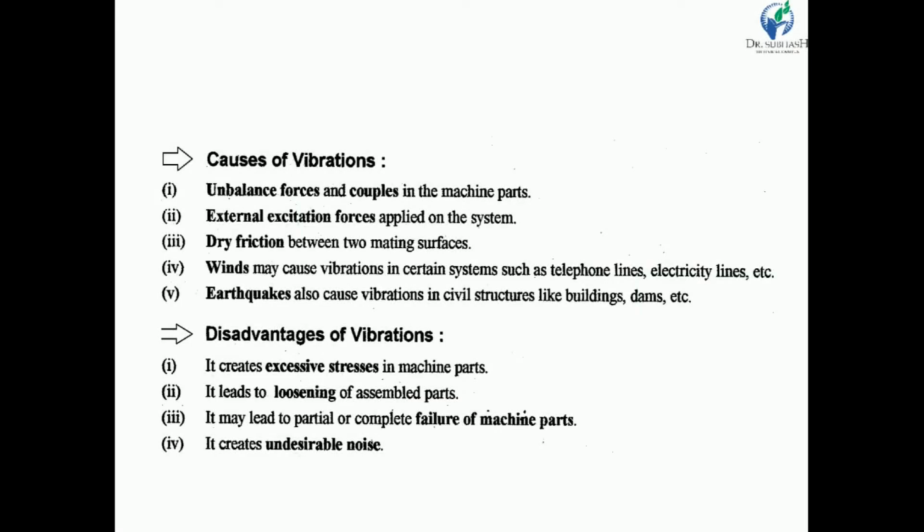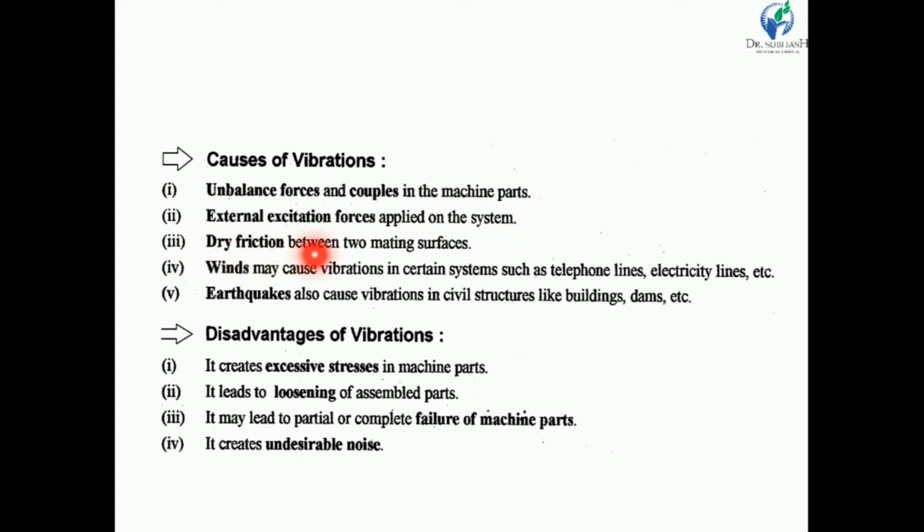Let us see some causes of vibration. Why does vibration happen in machinery? Unbalanced forces and couples in machines: if machine parts are unbalanced, having some unbalanced forces, there is a possibility of vibration. External excitation forces applied on the system.